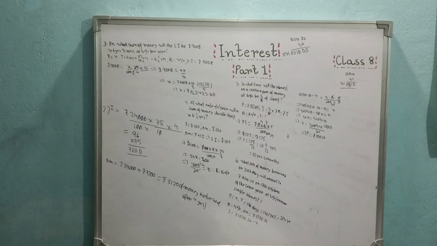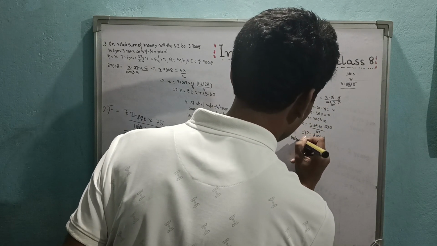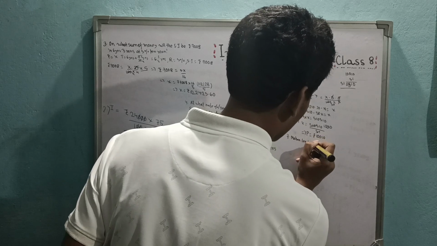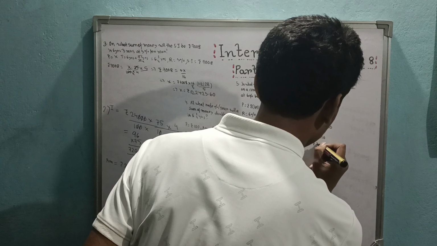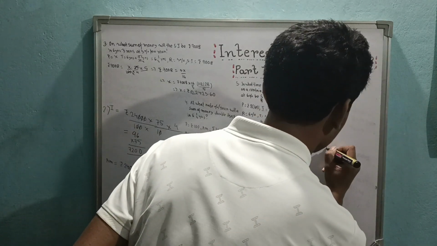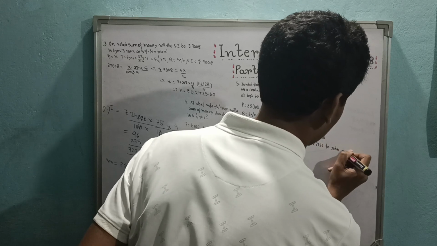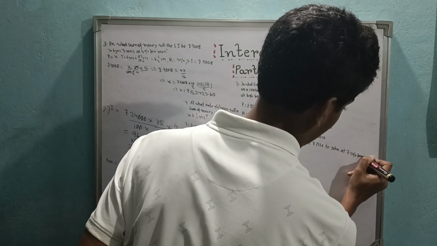Okay. So here I have Mr. Mohan. Mohan lends rupees 2,550 to John at 7.5% per annum.